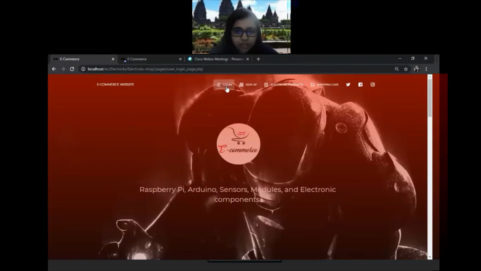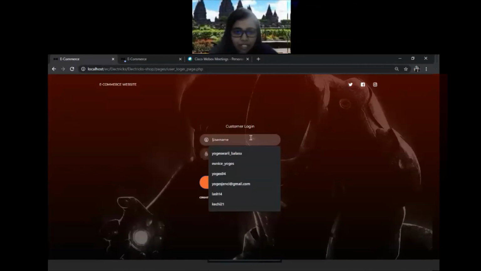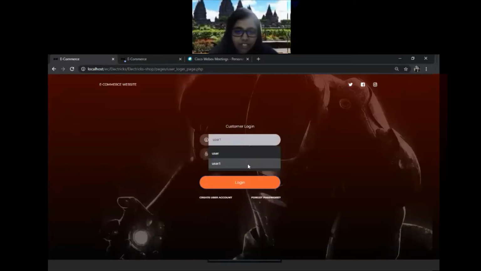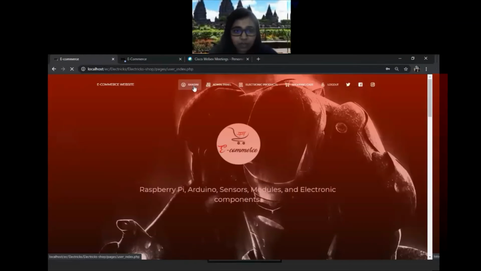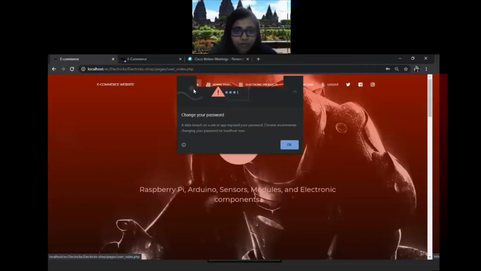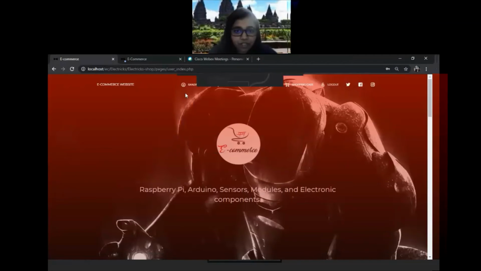After registering, the user can click on the login button, then enter their username and correct password. If they forget their password, they can click on forgot password. After entering the username and password, they may click on the login button. It will show the username, and then it will have admin panel, electronic product, shopping cart, and logout, along with the social media icons, Twitter, Facebook, and Instagram links.